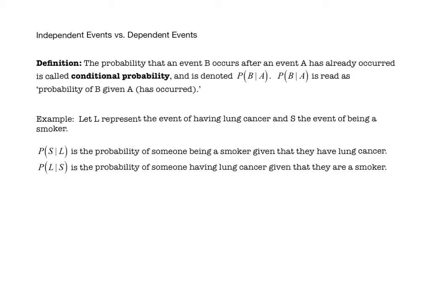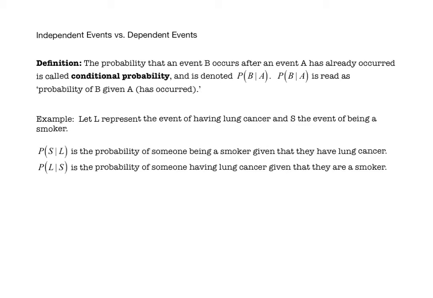Let's see if we can work on that first question. Is there a relationship between smoking and lung cancer? Are they dependent events or independent events? To do that, we first need to get down this language of conditional probability. So let L represent the event of having lung cancer and let S represent the event of being a smoker. Then the meaning of this notation, P of S given L, is the probability of someone being a smoker given that they have lung cancer. P of L given S is the probability of someone having lung cancer given that they are a smoker.